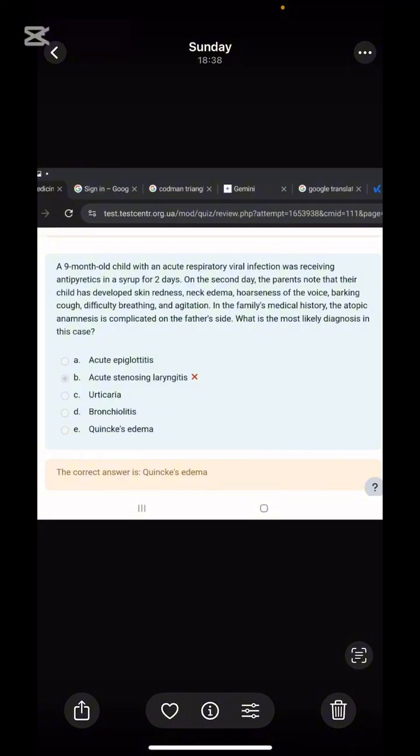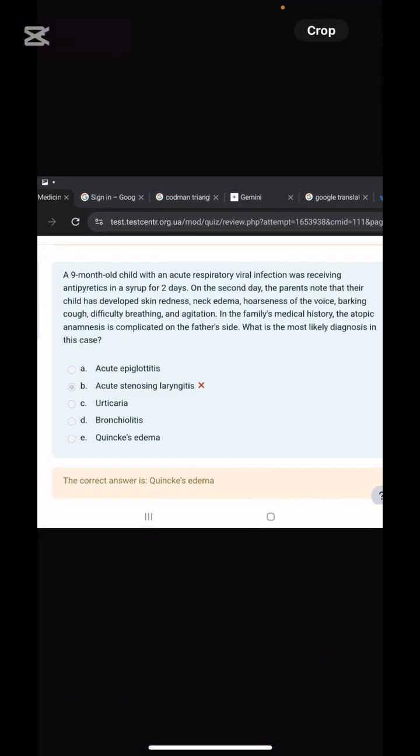But in this case, the patient took some antipyretic syrup, after which the patient noted their child developed skin redness. Skin redness is what? Skin allergy induced by the antipyretic. What are the symptoms associated with this allergy? Neck edema, hoarseness of voice. Sir, why hoarseness of voice in this case?